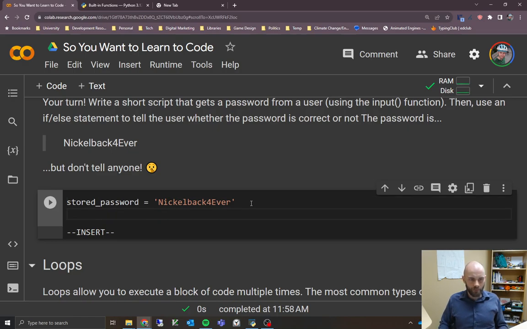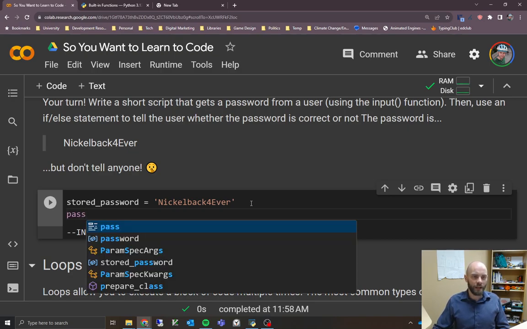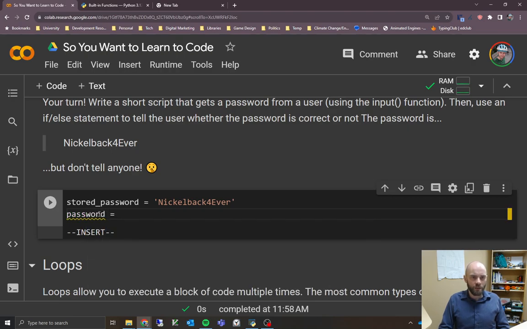So we are going to use the input function that we looked at before, but we want to store the password. We don't want to use pass as our variable, and very helpfully Python highlights here that it's something different from a normal variable. So we're going to call it just password, because that's fine. Equals, and then use the input function, and we'll prompt the user saying, please enter your password.